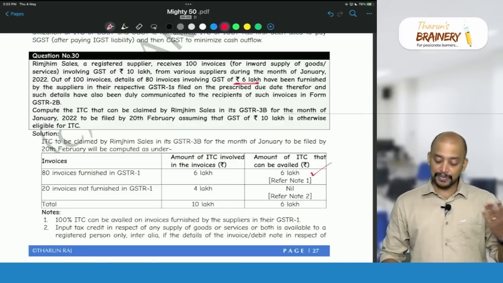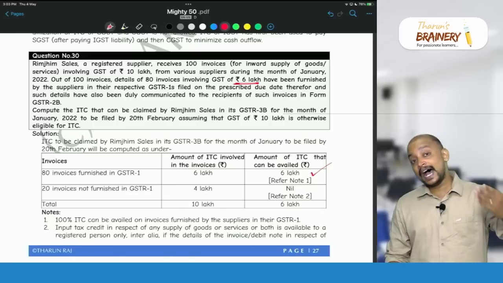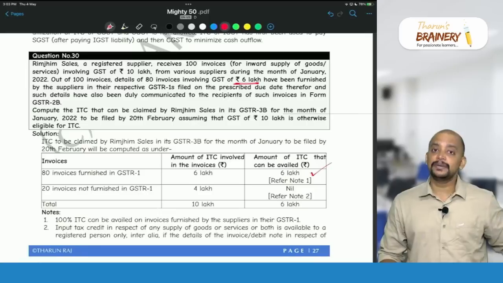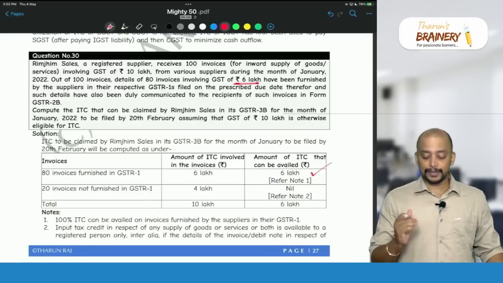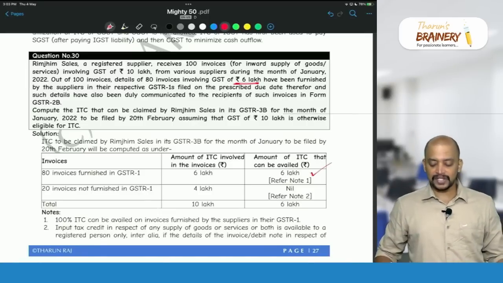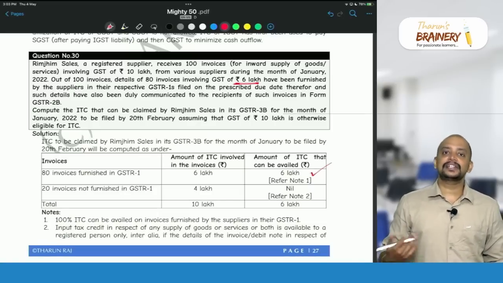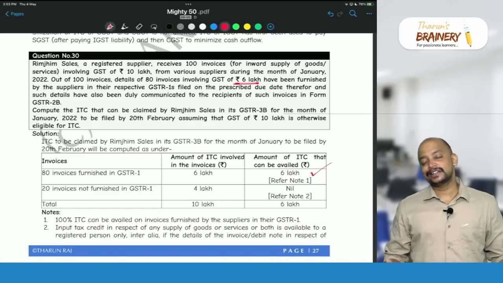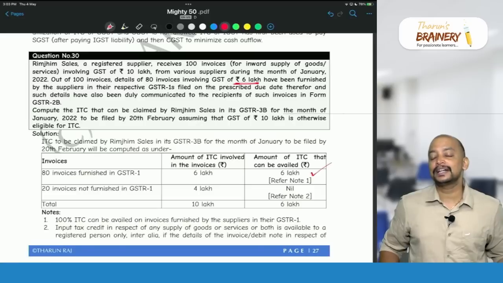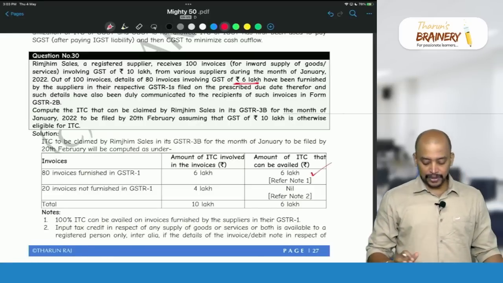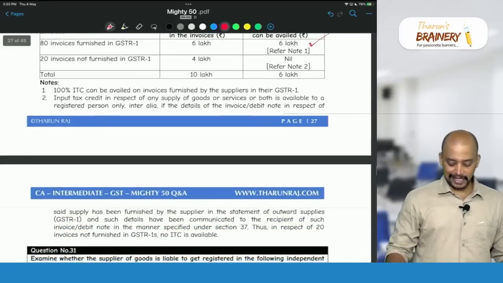They cannot take ITC now. But when can they take ITC? As and when the GSTR1 is filed by the suppliers pertaining to that particular month. Okay. So that is for January 2022. As and when the suppliers file GSTR1, at that time, in that month, these people will be able to take the ITC in their GSTR2B and from there in 3B. Okay. So therefore only 6 lakhs can be taken as ITC in this case.